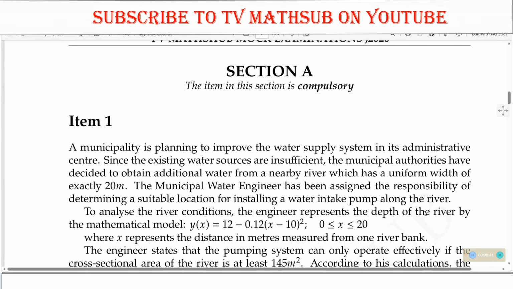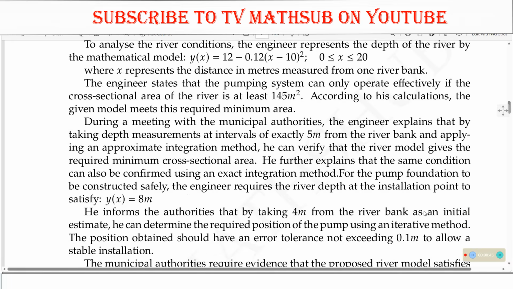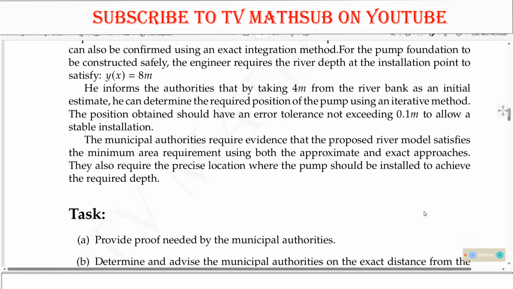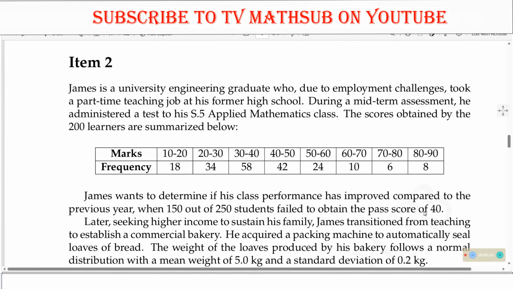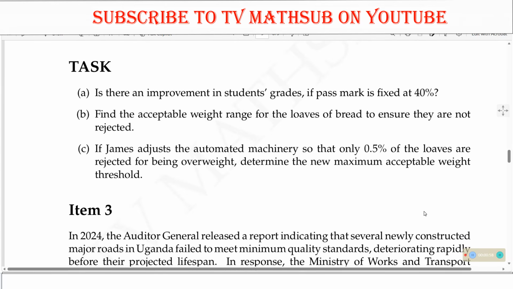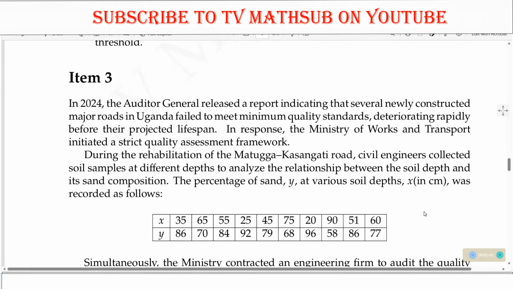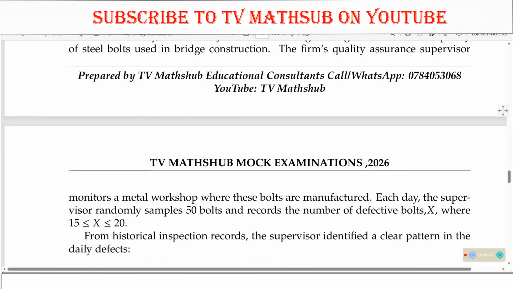That was section A, where we had our item number 1. We have already gone through this item. We looked at item number 2, and we looked at item number 3.